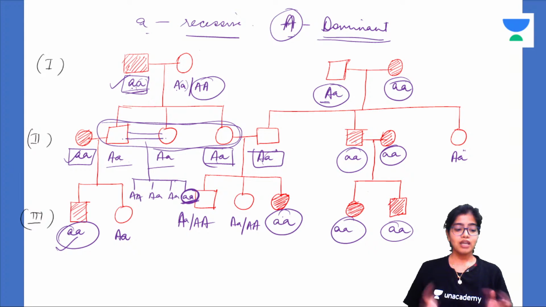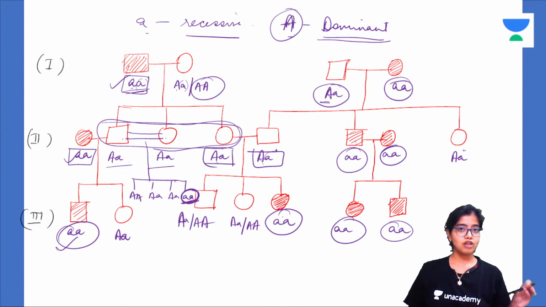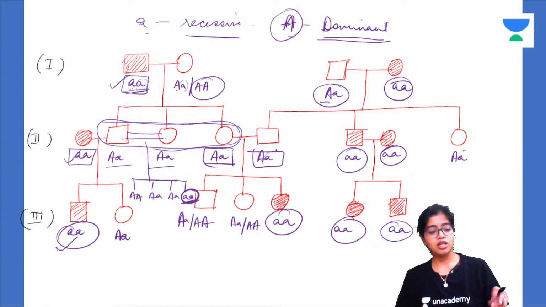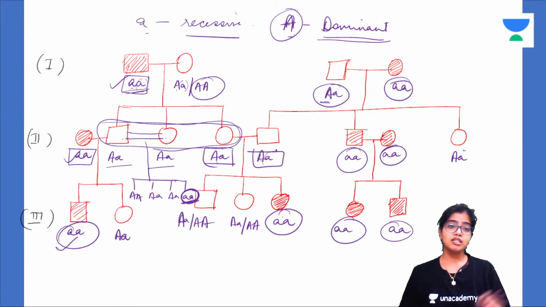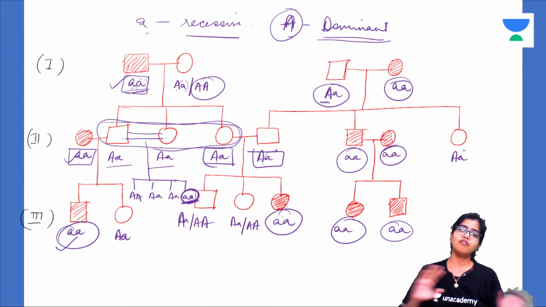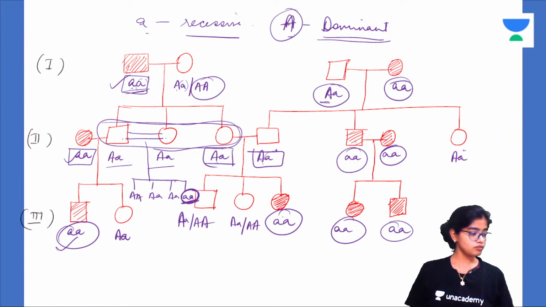Any kind of analysis, whether they give you the pedigree and ask you what this is, or if they give you a condition and a type of inheritance and ask which of the following pedigrees depicts it, or if they give you a particular disease and ask you to match it with the pedigree or with the type of inheritance. There can be different ways in which they can quiz you. So you should be very thorough with this. There's no scope for any confusion here.